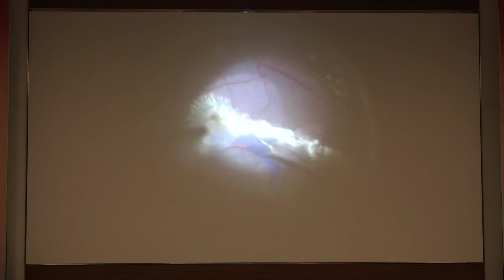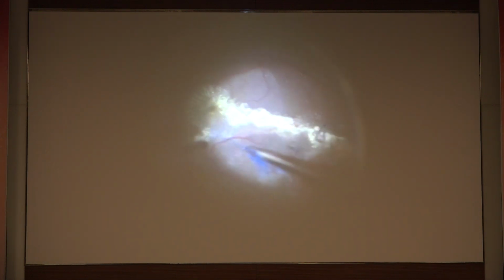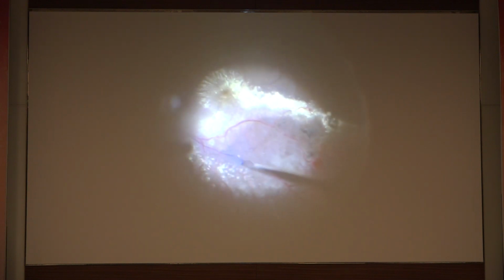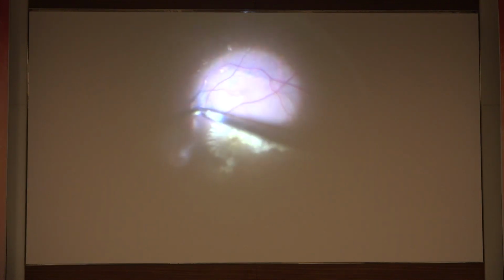So we did vitrectomy followed by the ILM peeling, and then we did a focal laser over these aneurysms. In this patient, we did a very wide ILM peeling.